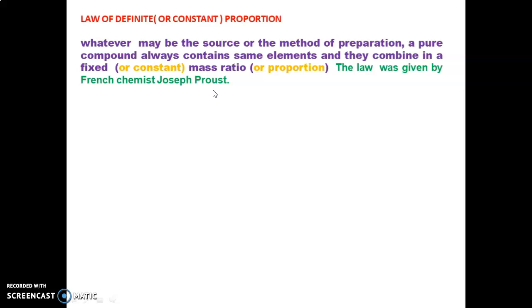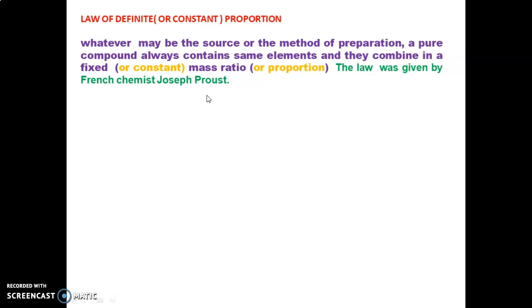This law says that whatever may be the source, whether water from a pond, a river, or the sea, where purification of sea water gives pure water, the pure water always contains hydrogen and oxygen.